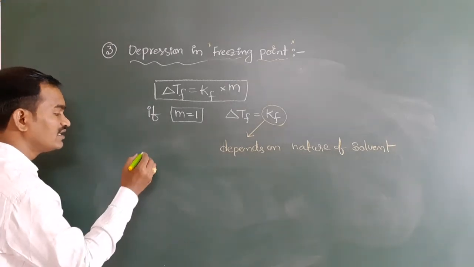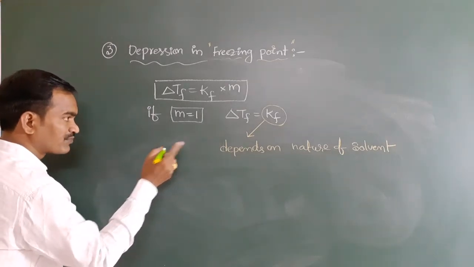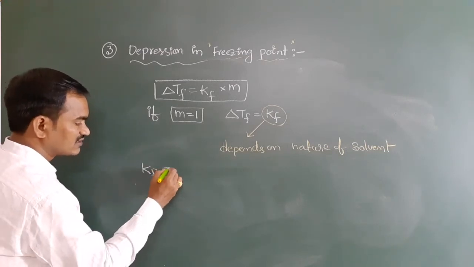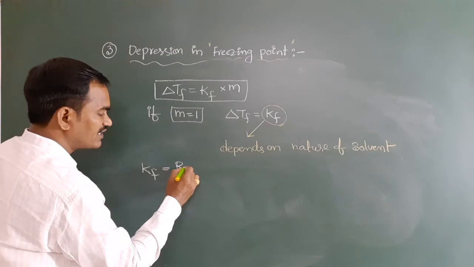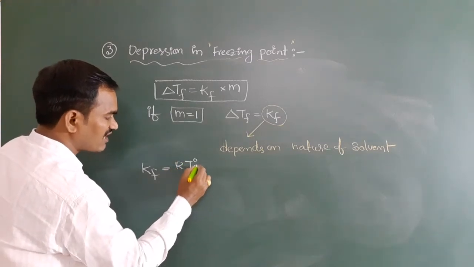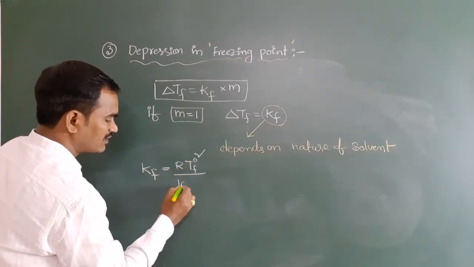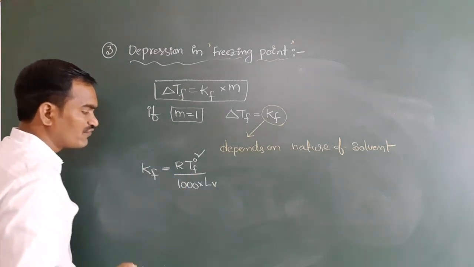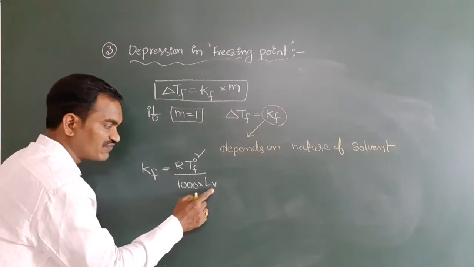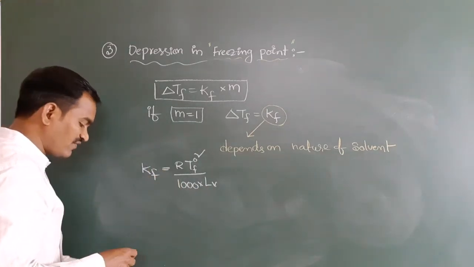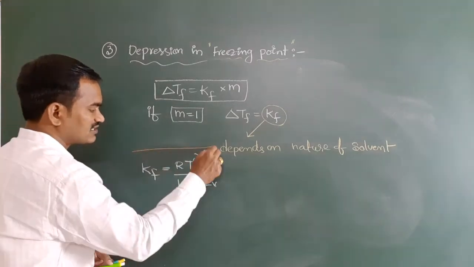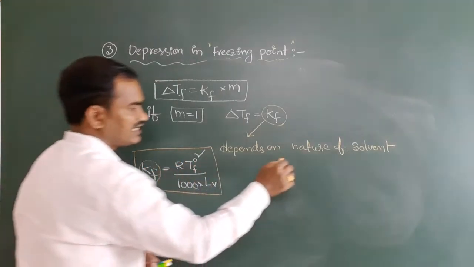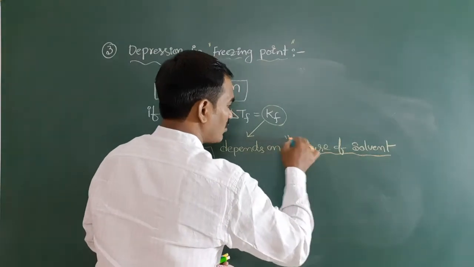Here first I am taking Kf, thermodynamic relation, that is equal to R into T naught F square divided by 1000 into latent heat of fusion. So with the help of this point, Kf is depending on the nature of solvent.